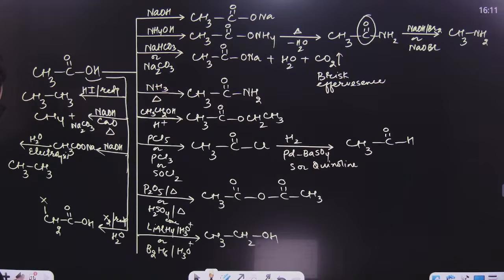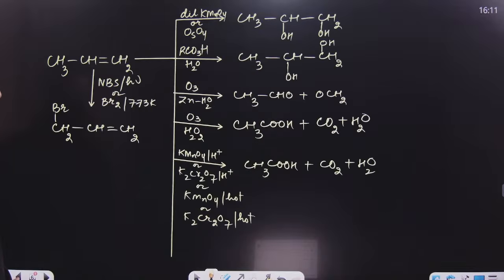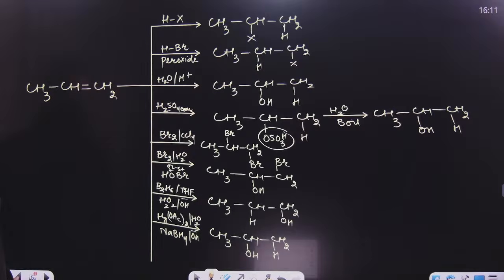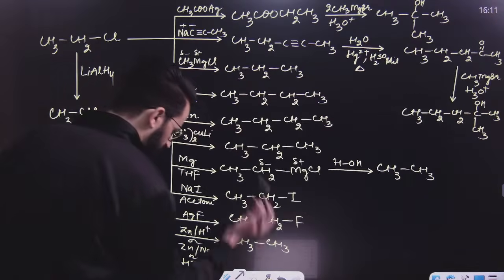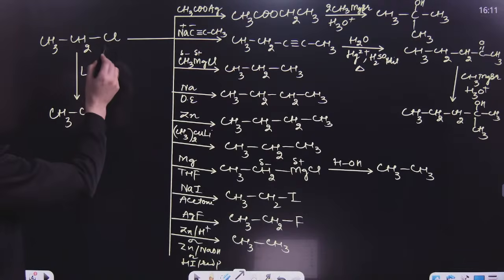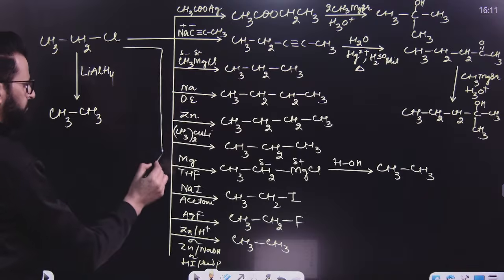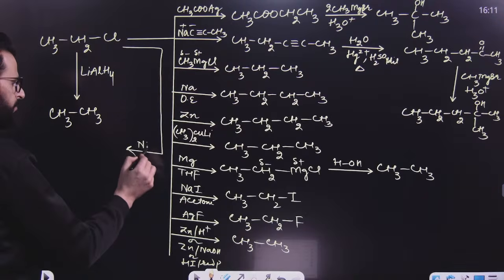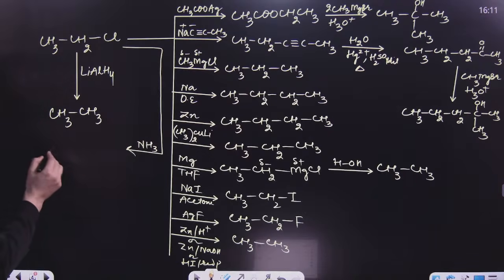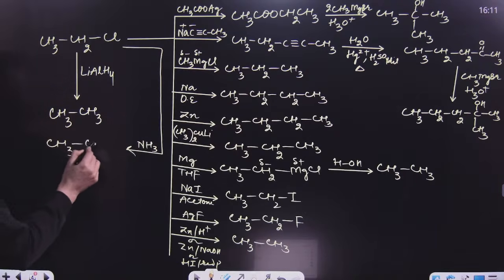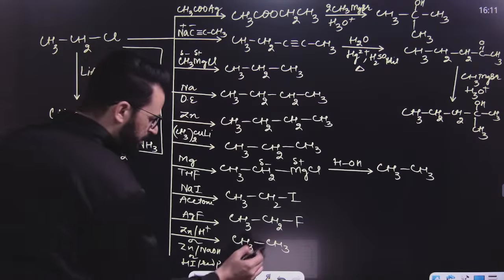After this we will have another very important compound. Have a look. If we treat this alkyl chloride with ammonia, what will happen? The Cl will be lost, and instead NH2 will be there. That means Cl will be replaced by NH2. So this is a very important compound known as amine.